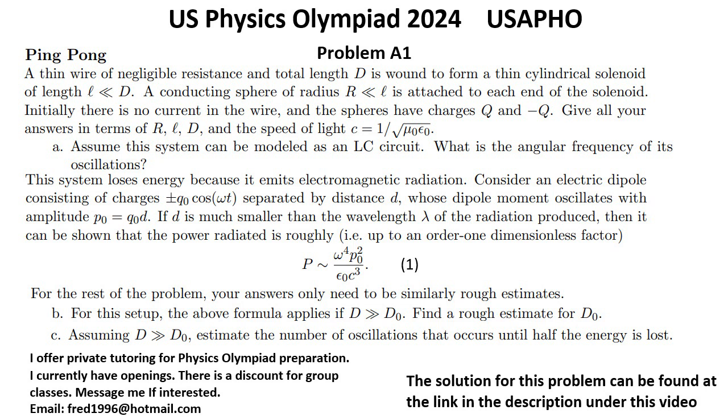U.S. Physics Olympiad 2024, USAPhO. This examination had two parts, Part A and Part B. Each part had 3 questions and lasts for 90 minutes.